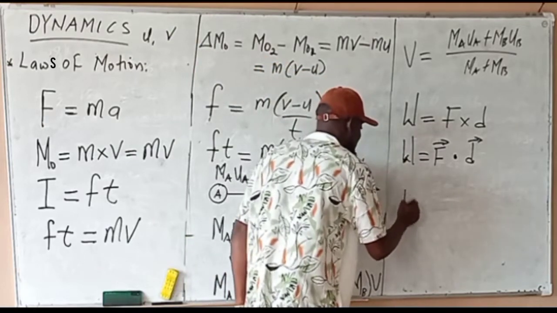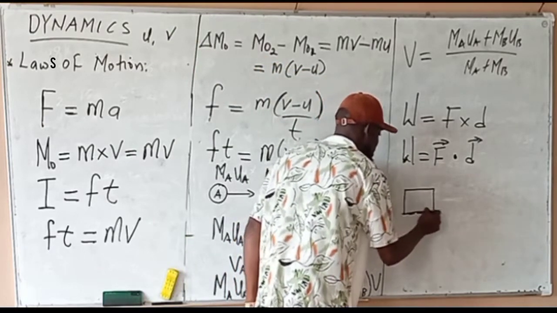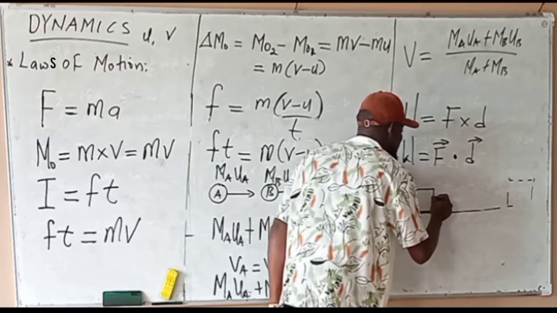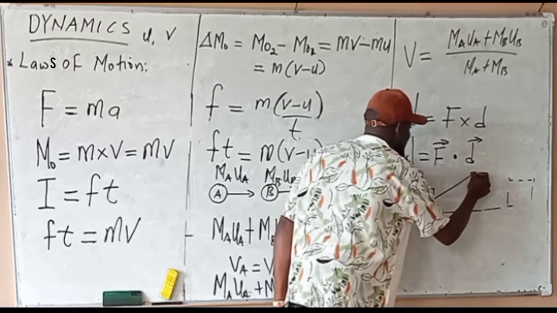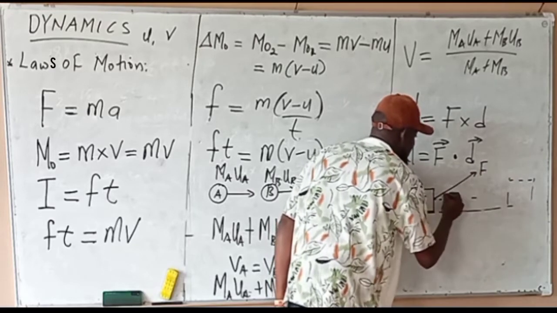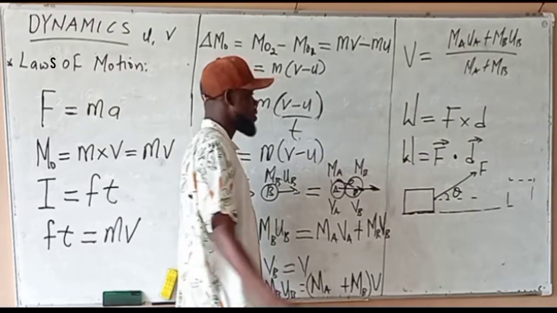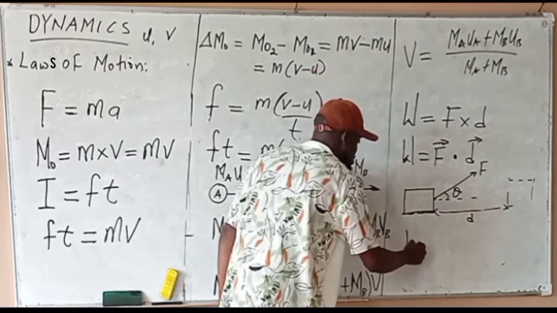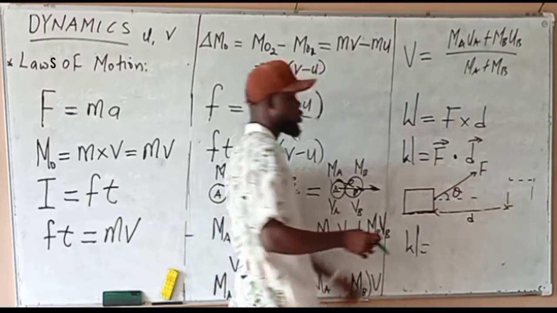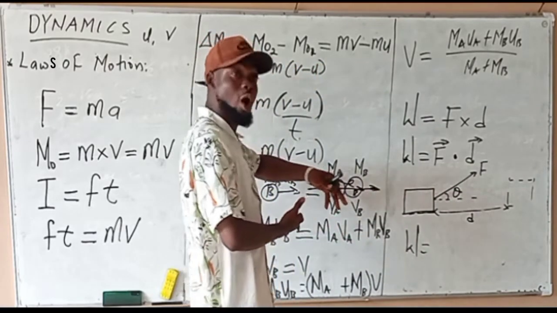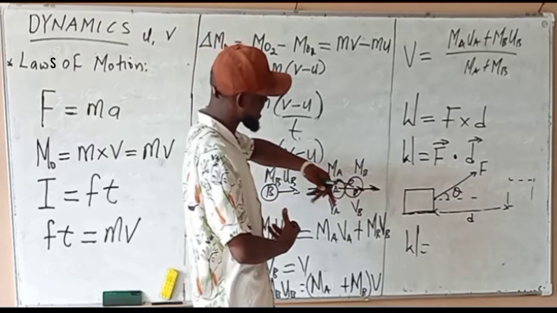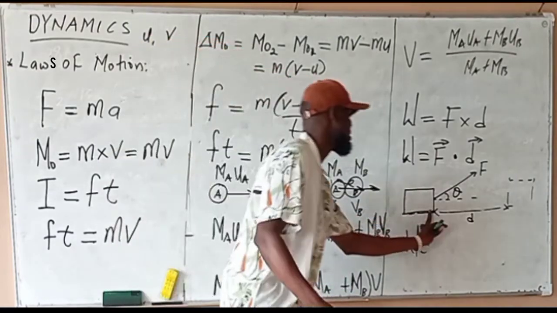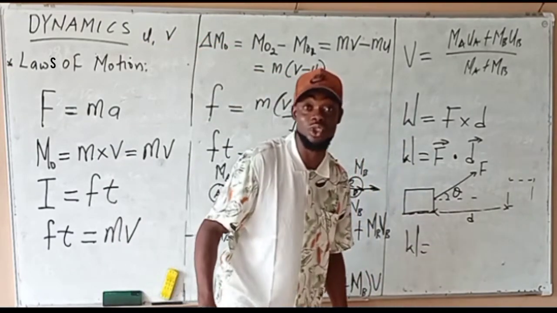Now, let's say we have a block here, and we want to move this block to this place. I'm applying the force at an angle theta to the horizontal. Which work will be done when you move this body from here to here, over distance D? You resolve this force to the horizontal, because work is the product of force and distance moved only in the direction of the force. The body is moving horizontally.